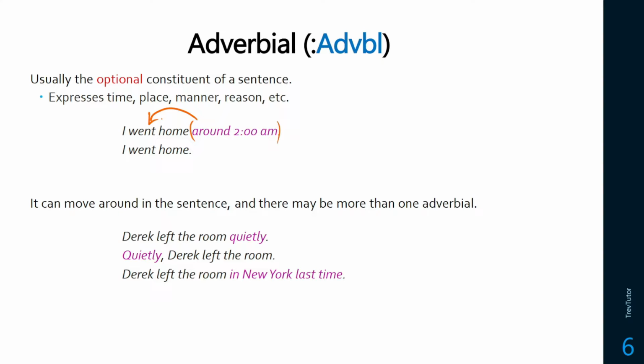We can remove it. Sometimes the whole adverbial can be moved around. So around 2 a.m. I went home. So that's a whole phrase moving around. We can see it with one word adverbs like we did before, or even if we have two adverbials back to back. Derek left the room in New York last time. Last time, Derek left the room in New York. In New York, Derek left the room last time. In New York last time, Derek left the room. So we can move these around and we can reorder them.